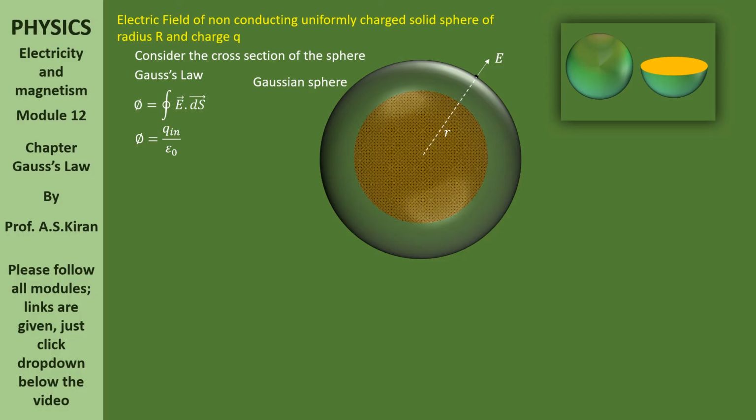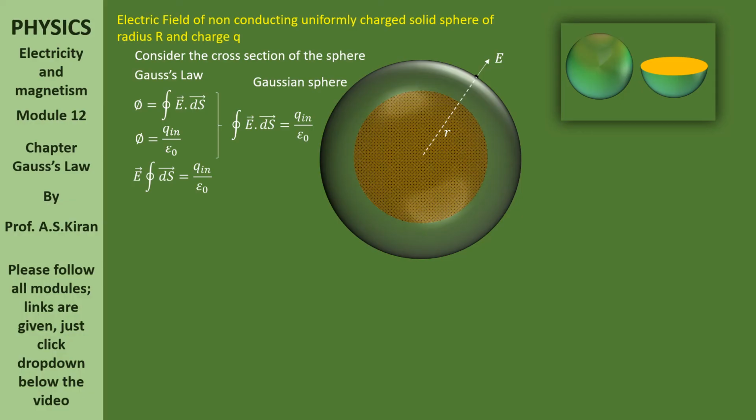Clubbing both the statements, you will get the circular integral of E bar dot ds bar equals q in by epsilon naught. In this case, how much is q in? Q. So, writing E bar outside of the circular integral, E bar times the circular integral of ds bar equals q in by epsilon naught.